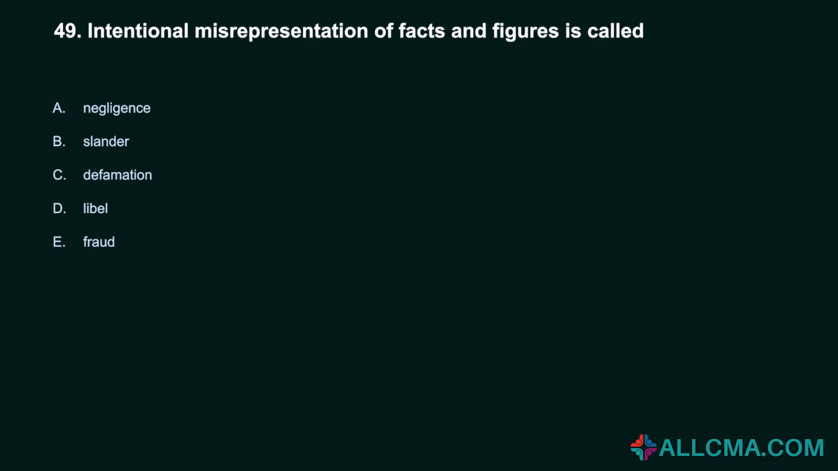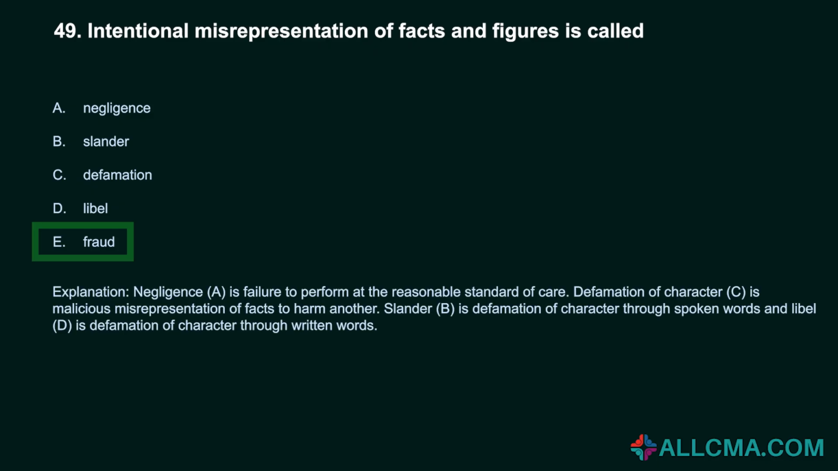49. Intentional misrepresentation of facts and figures is called: A. Negligence. B. Slander. C. Defamation. D. Libel. E. Fraud. Correct answer, fraud. Negligence, A, is failure to perform at the reasonable standard of care. Defamation of character, C, is malicious misrepresentation of facts to harm another. Slander, B, is defamation of character through spoken words, and libel, D, is defamation of character through written words.